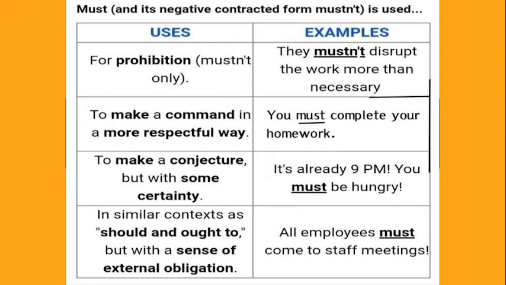Must is used to make a conjecture. Now, what's the meaning of conjecture? Conjecture is an opinion or conclusion formed on the basis of incomplete information. The modal must makes a conjecture with some certainty. It also makes a command in a more respectful way. It is even used to express obligation with utmost intensity and is used to forbid something in its negative form.